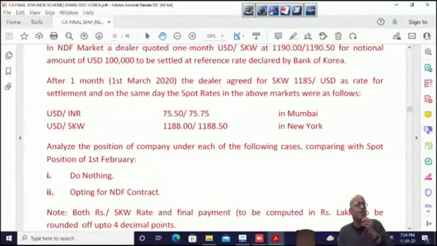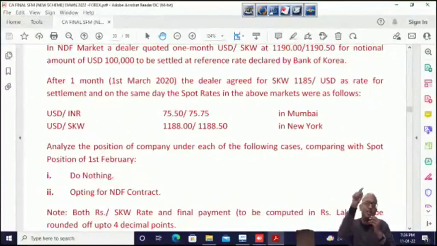It is 10,04219. It's coming to 10 lakh 4,219, I think. 10 lakh 4,219. Okay, 1190 million divided by 1185 is 10 lakh 4,219.